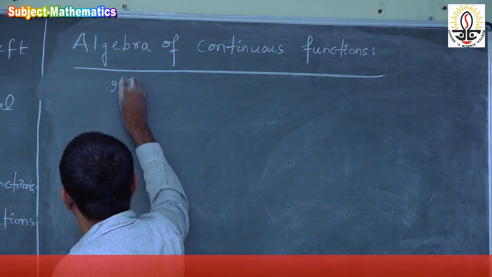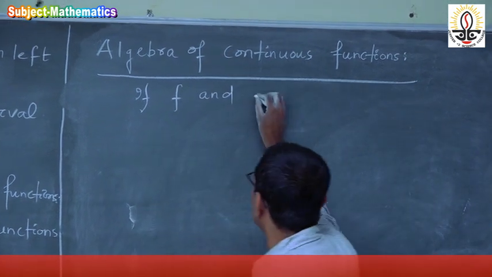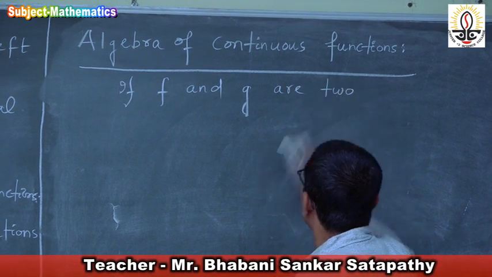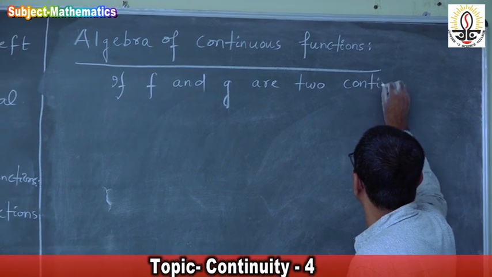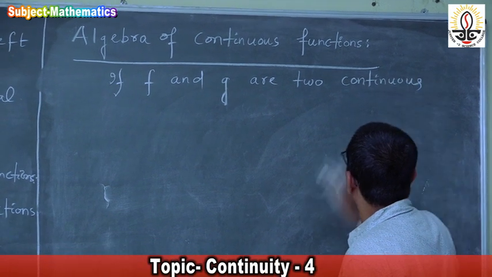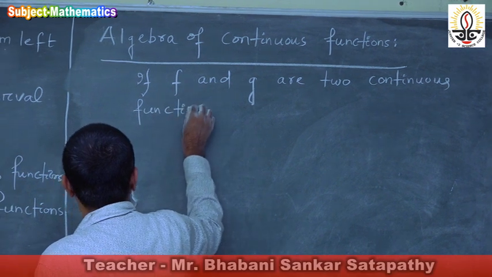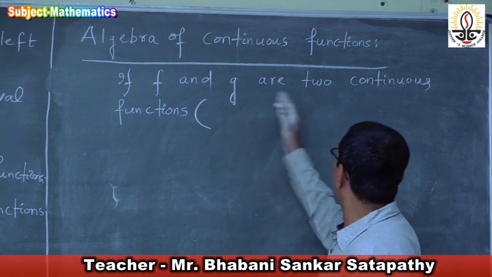If f and g are two continuous functions, what does it mean?